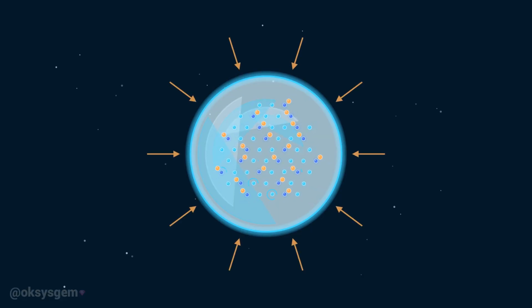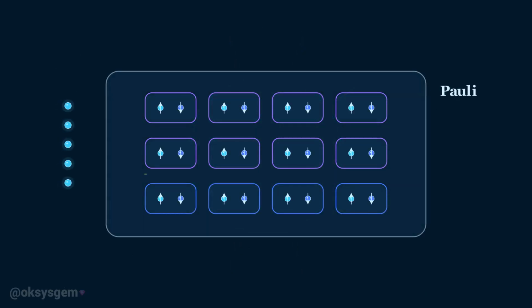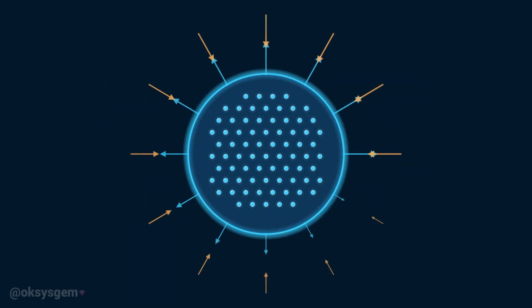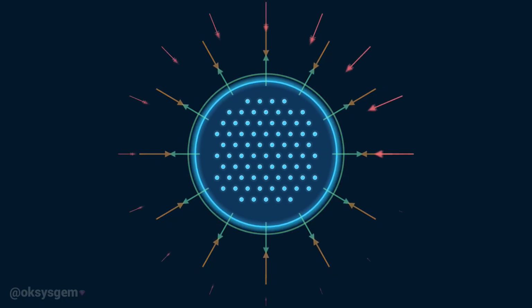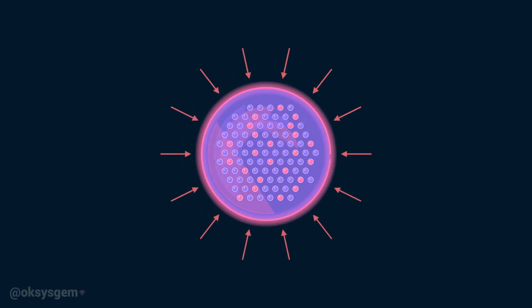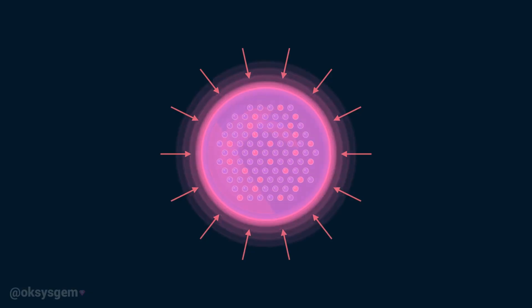In a white dwarf, gravity pushes matter inward with enormous force. The electrons are squeezed together, but a quantum rule called the Pauli exclusion principle prevents identical electrons from all occupying the same state. This creates electron degeneracy pressure, which resists further compression and supports the star. If the star is massive enough, gravity can overcome this resistance. Electrons and protons are forced together, producing neutrons and forming a neutron star.